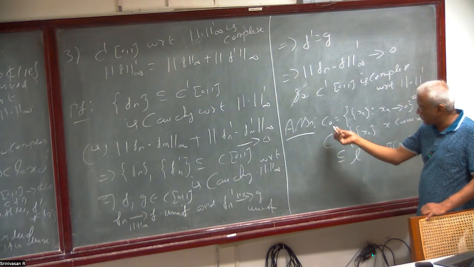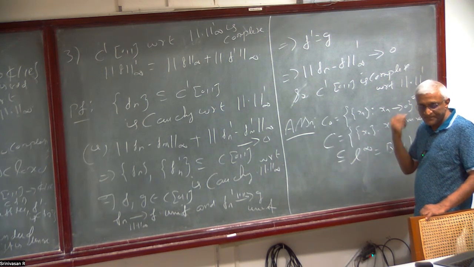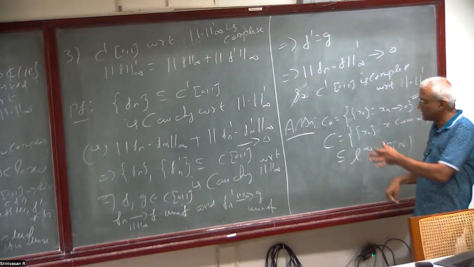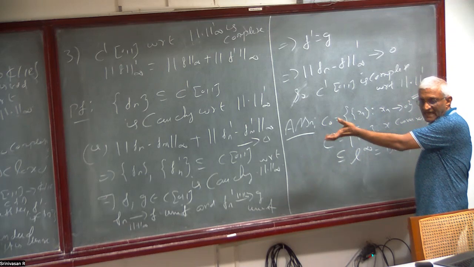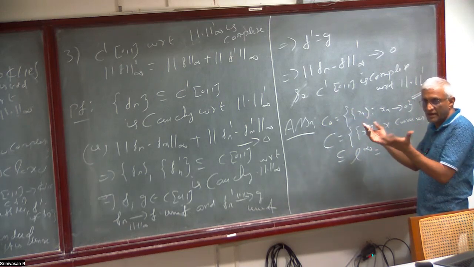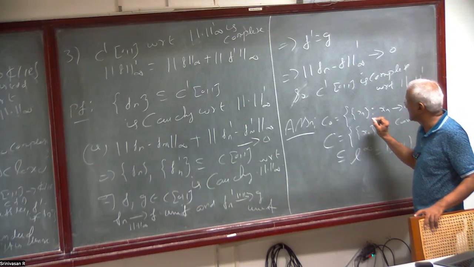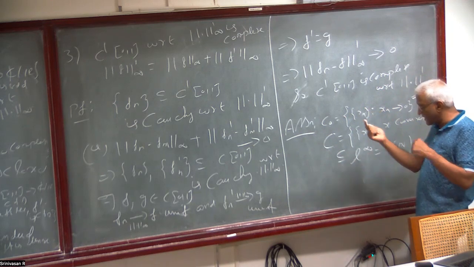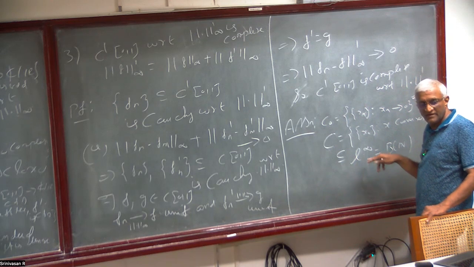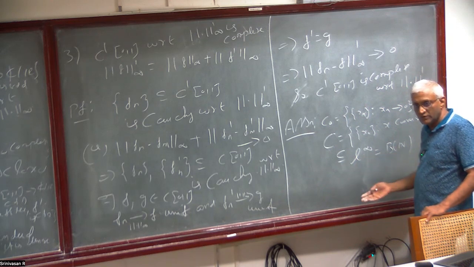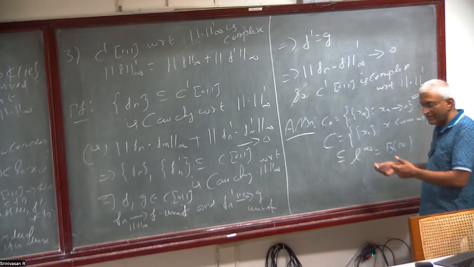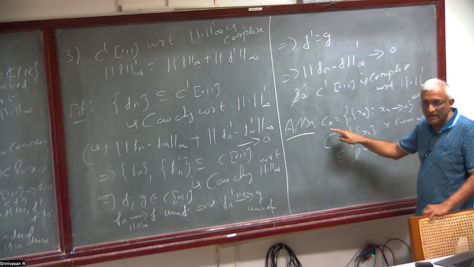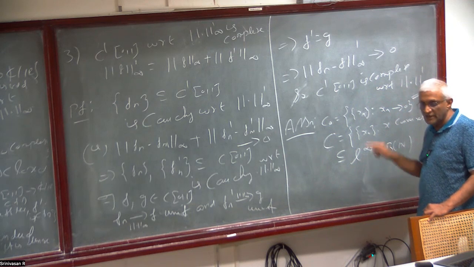So you take a sequence x_n, I mean, you take a sequence of sequences, x_k bar, whatever. If it converges in this L infinity norm, you will have a limit, because you have proved that it is complete. You have to prove that the limit is there. That sequence should also converge to 0.